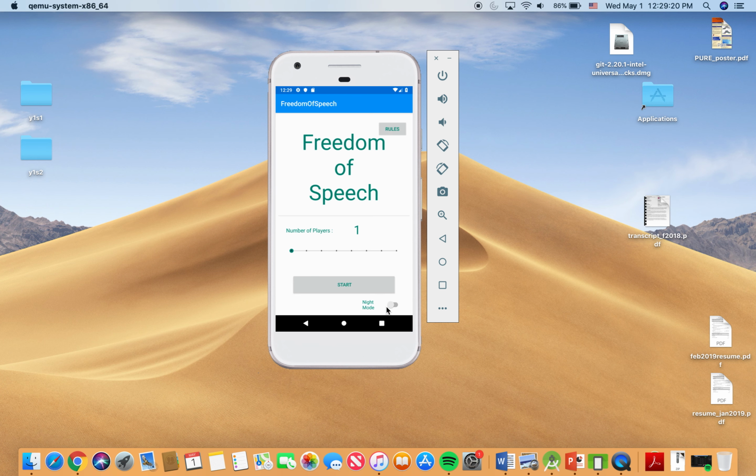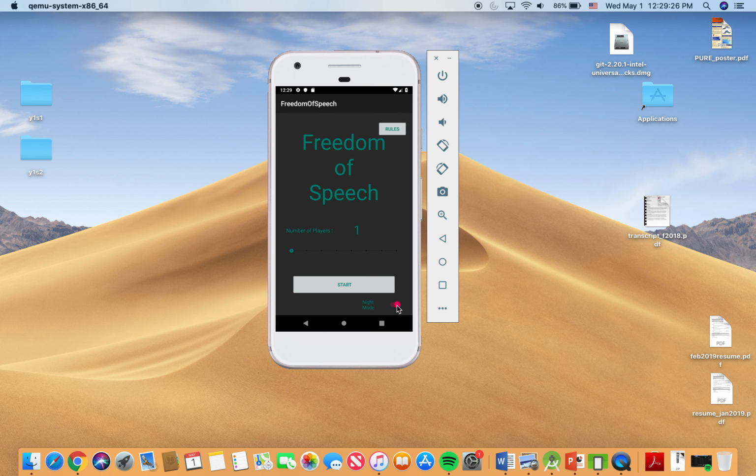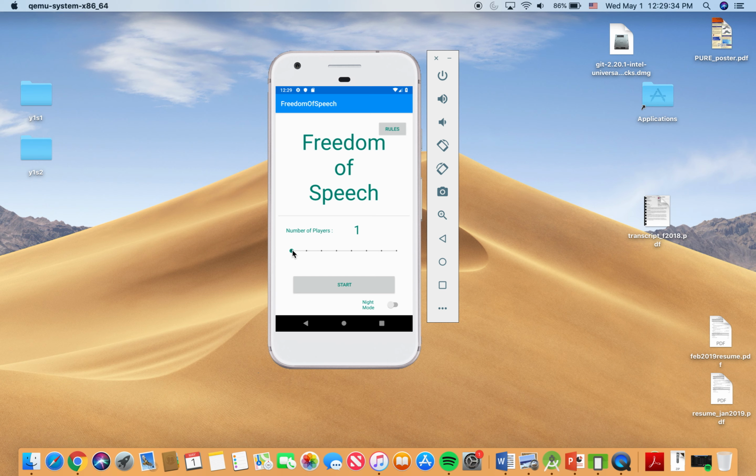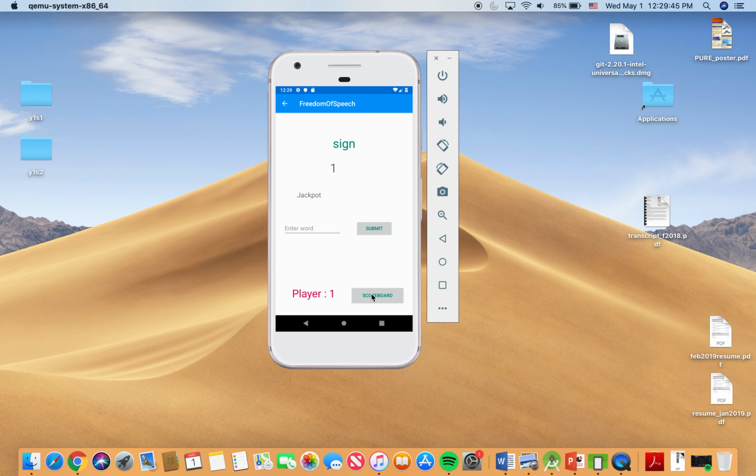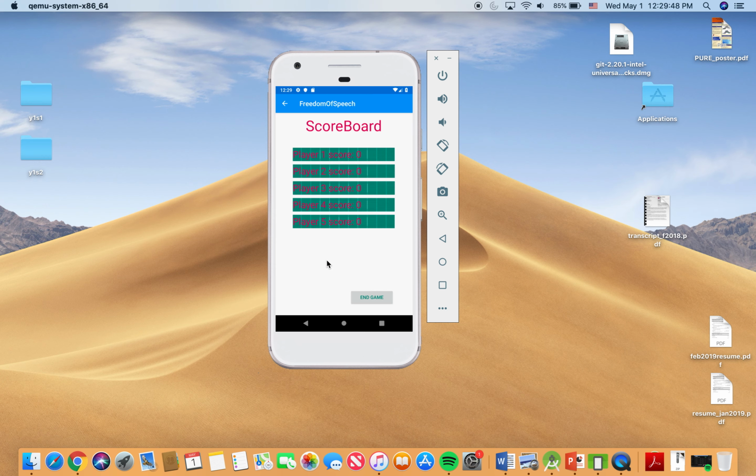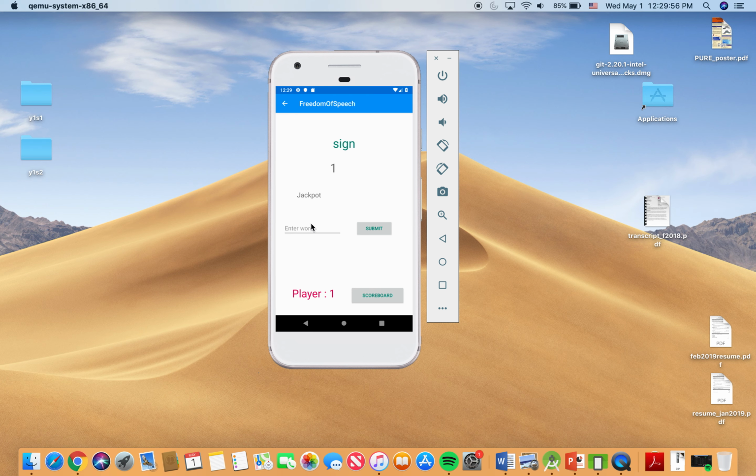We also have an implemented night mode for our app, which gives you a darkened background. But just for demonstration purposes, we're going to stick with light mode for now. One other thing is that our app supports up to 8 players. As you increase the number of players, say to 5 players, and you check the scoreboard, you'll see that there are players 1 through 5, and you can always access this and return to your game safely without ending it by clicking the back button. So this is basically our app.